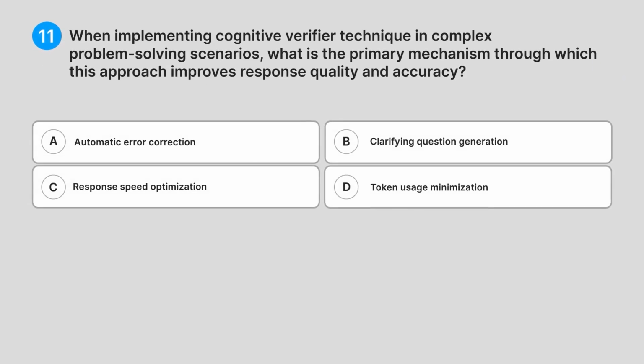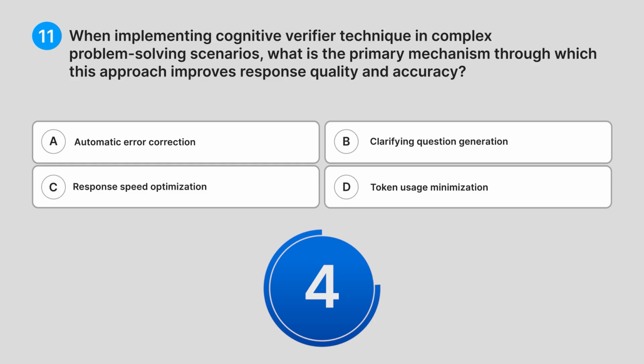11. When implementing cognitive verifier technique in complex problem-solving scenarios, what is the primary mechanism through which this approach improves response quality and accuracy? A. Automatic error correction. B. Clarifying question generation. C. Response speed optimization. D. Token usage minimization.